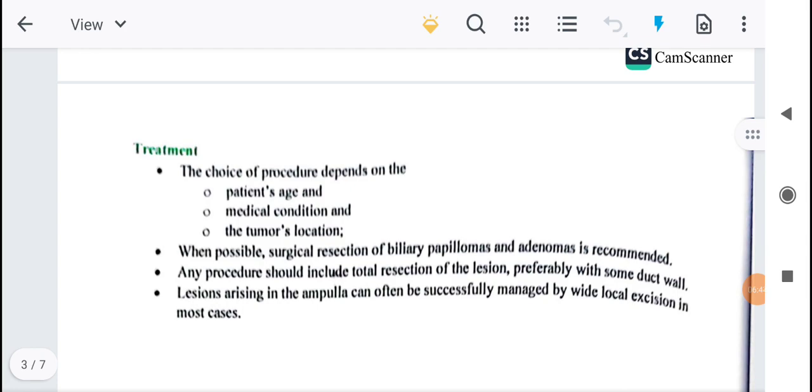When possible, surgical resection of the biliary papilloma or adenoma is recommended.